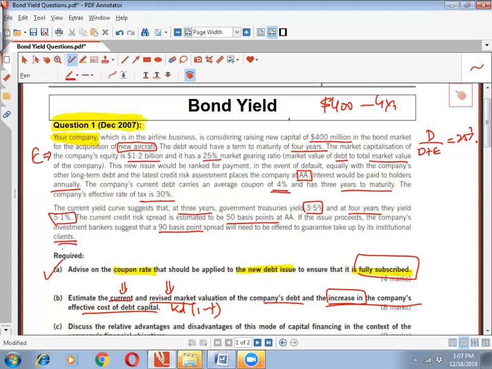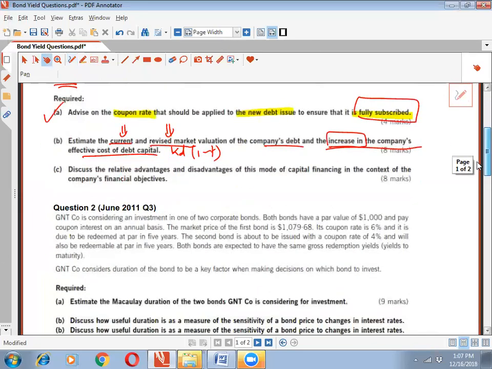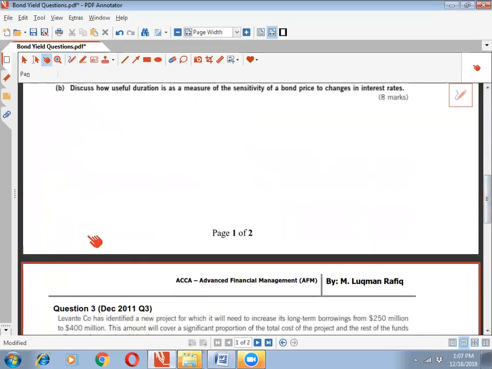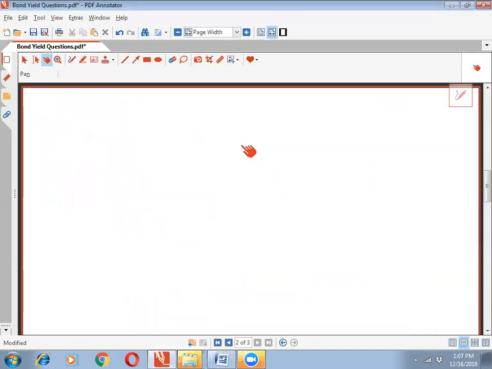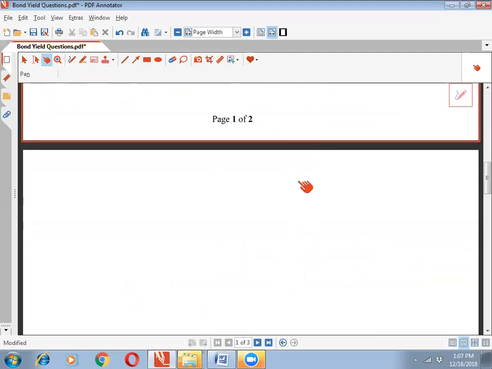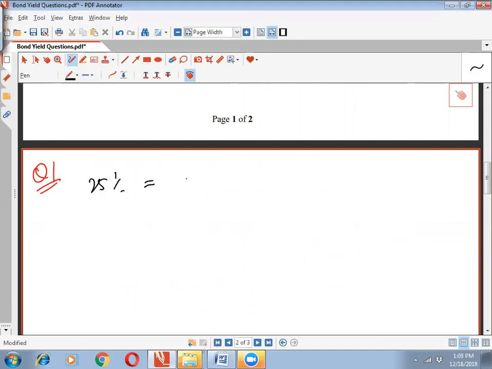Now let's talk about this. What exactly are the things that need to be discussed? Basically, the first thing we are told is that the company has a gearing of 25%. So 25% is the gearing, and that means debt upon debt plus equity is 25%.